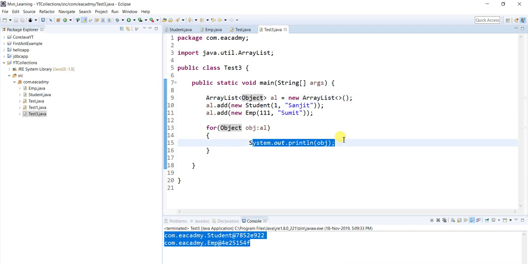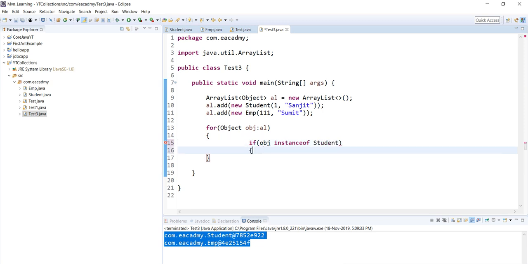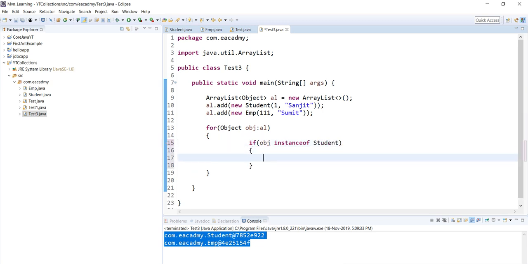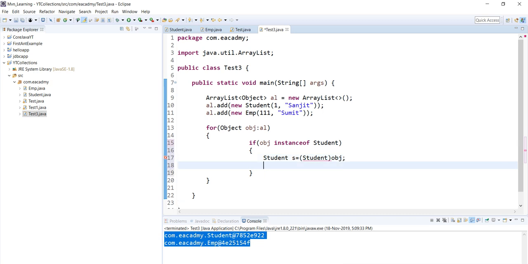With object, you have to write if whatever object you are returning is an instance of, let's say, student. If it is an instance of student, then you have to typecast it to student, that particular obj.